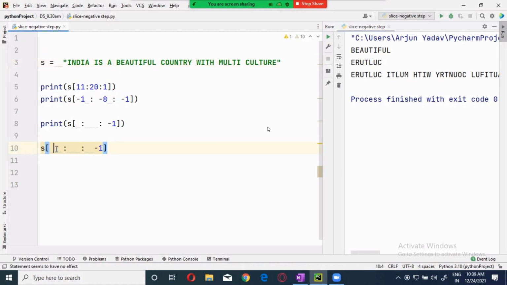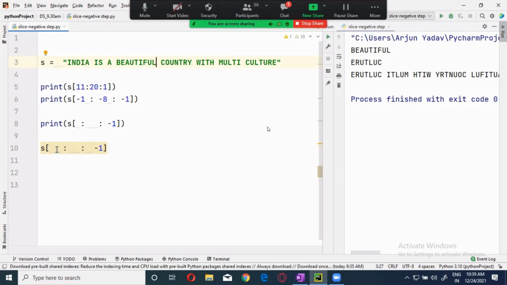Now, where should it start? It should start from 20. And at 11. 11 means you will get it till E only. Let's try it out. Let's print it out. See this one?